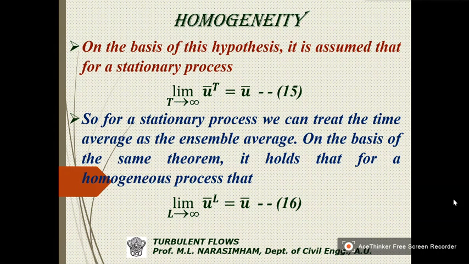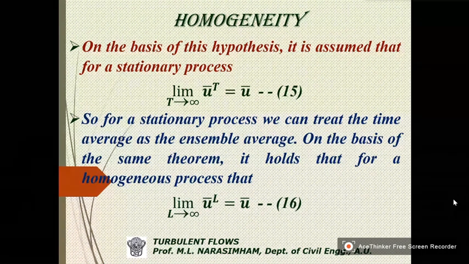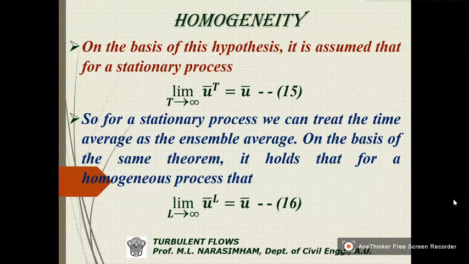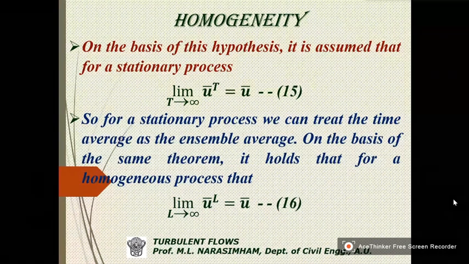So in a stationary process, this is the assumption: limit as t tends to infinity, U bar T is equal to U bar. Same thing we can replace T by L, and we can say that for a stationary process, we can treat the time average as the ensemble average. It holds that for a homogeneous process, limit L tending to infinity, U bar L is equal to U bar.